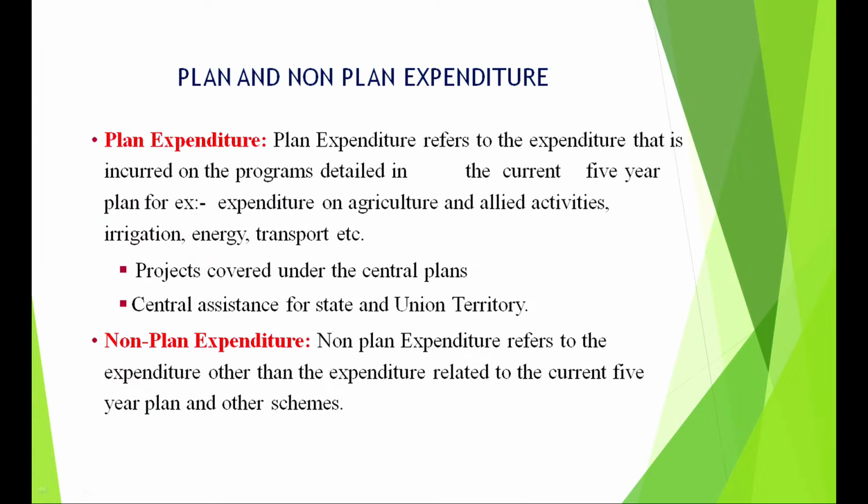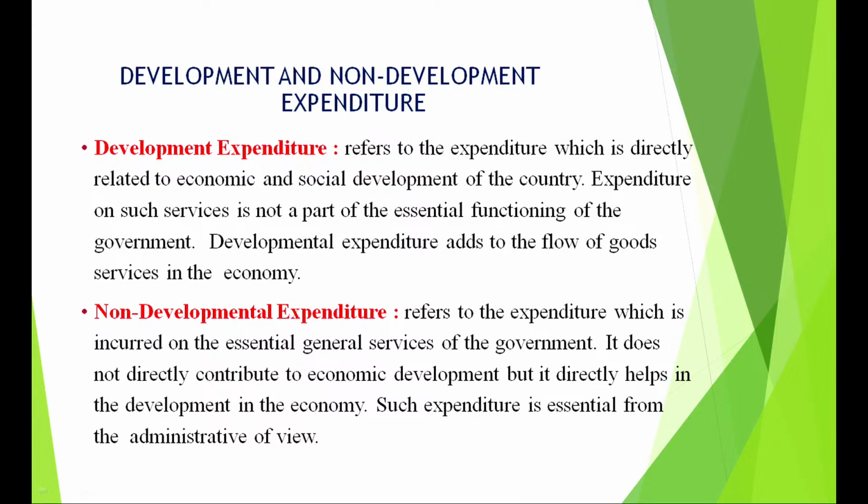So, then you have different types of expenditure which can come in the paper. Plan expenditure is incurred on the 5-year plans, alright. It can be in the primary sector, secondary sector, in agriculture, or it can be projects covered by the central plans. And non-plan is any other expenditure other than expenditure related to 5-year plans and schemes.